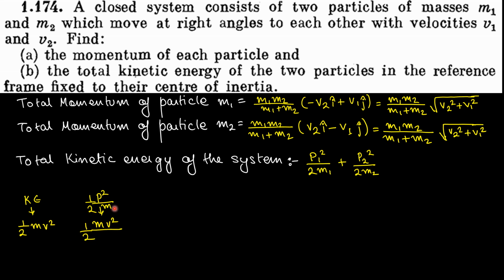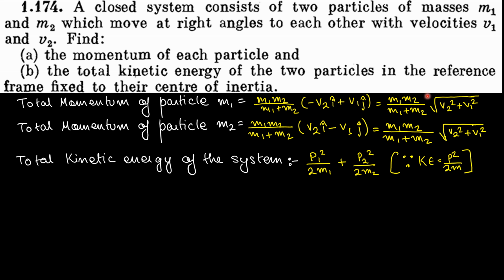So p square by 2m is nothing but kinetic energy. Another formula for kinetic energy is p square by 2 into m. So I use this formula for kinetic energy out here. Understood?